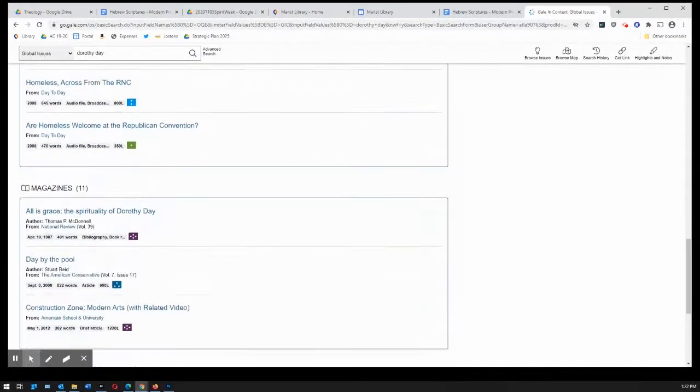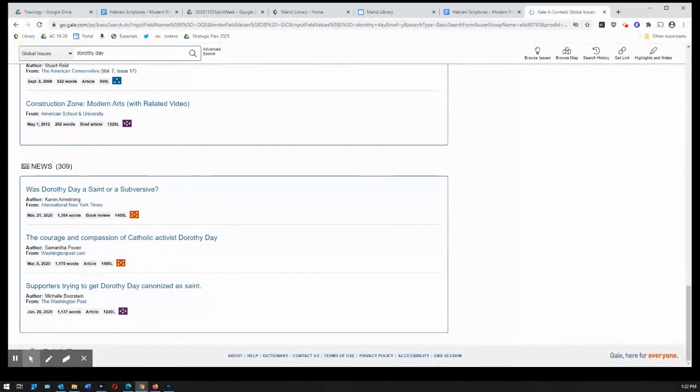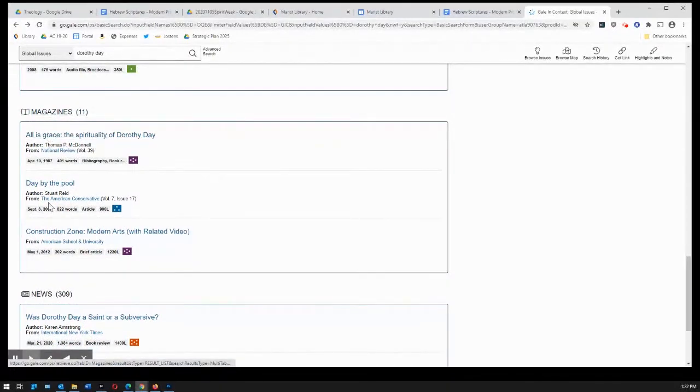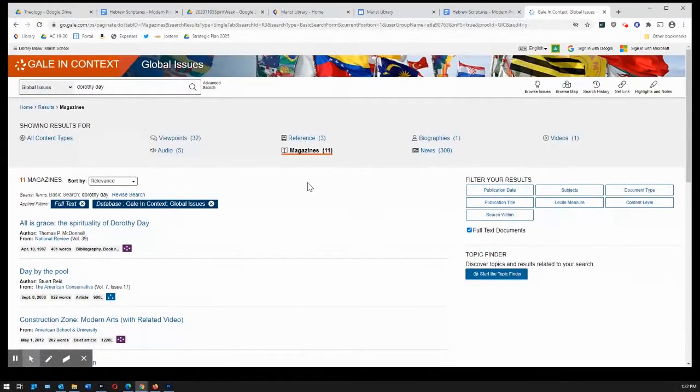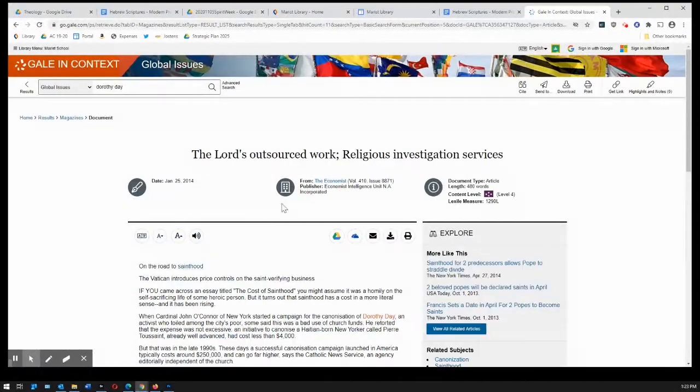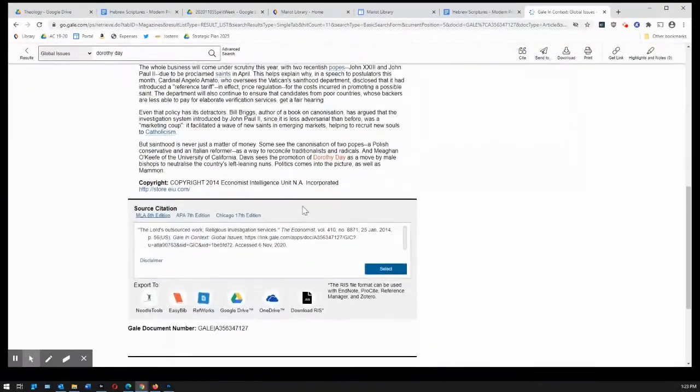There's video, audio, magazine articles, newspaper articles, and in any of these sections, they show you the first 3 articles. To see the rest, click on the header, and it will show you the remaining articles there. And if you find something you like, obviously, you just click on the title, and you will get the article just like we did with the ebooks.